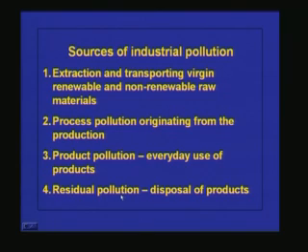This residual pollution is nothing but the disposal of products. So if you have something left over, the same case we can take the pesticide. You will be using the pesticide for agricultural purpose or controlling the pest in the houses. Some portion of the pesticide will be left over in the bottles, and after some time the expiry date will be over and it will become useless.